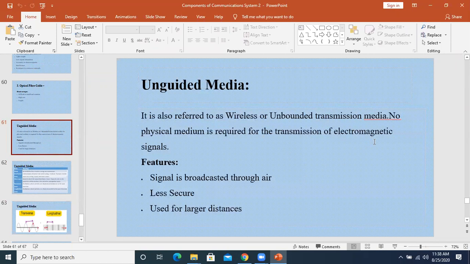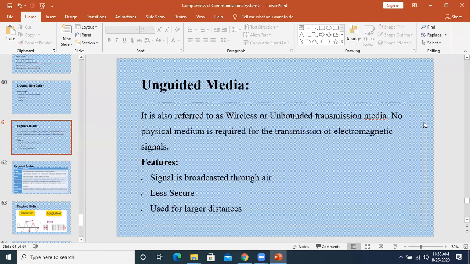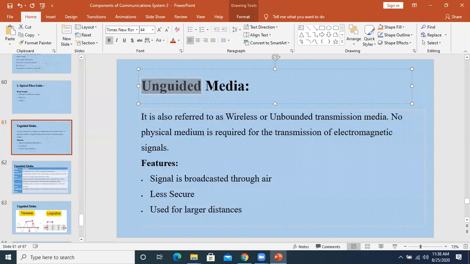Now what we are going to do, we are going to discuss unguided media. Unguided media, as its name shows, means that there won't be wires. The wires will not be there. It is referred to as wireless or unbounded.